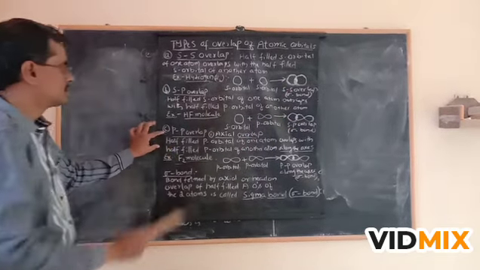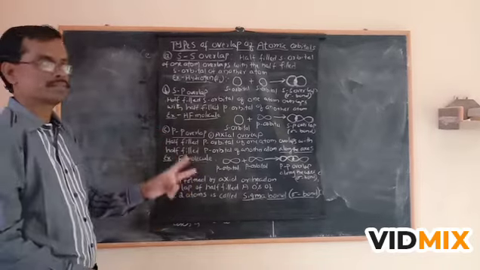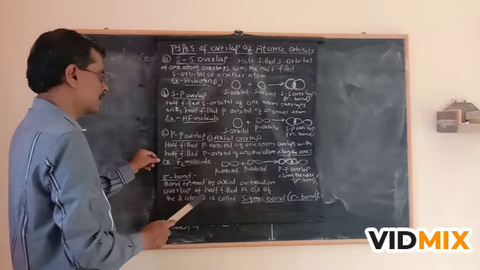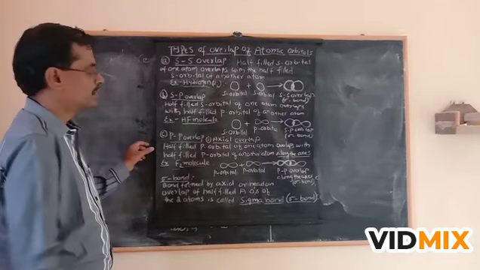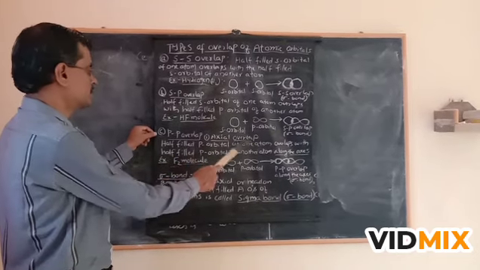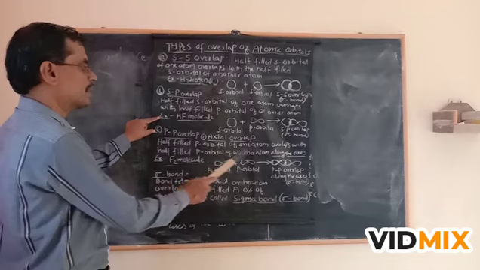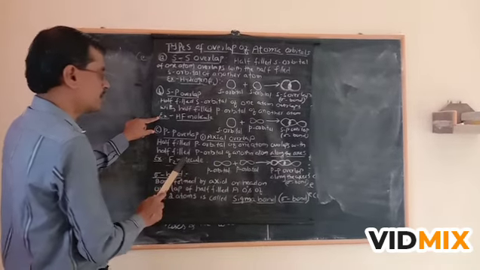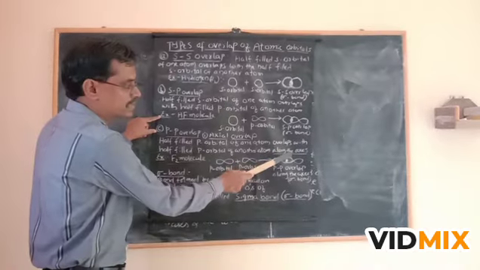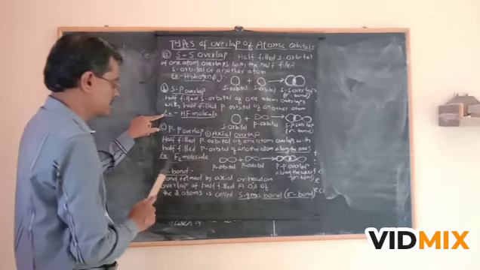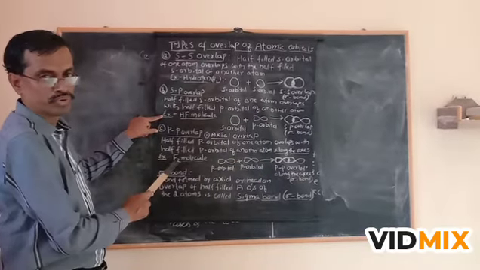Next, C is PP overlap. Here there are two cases. One is axial overlap, another one is sideways overlap. We discuss axial overlap first. Here, a half-filled p orbital of one atom overlaps with a half-filled p orbital of another atom along the axis. This is very important, along the axis. The example is the F2 molecule, fluorine molecule.